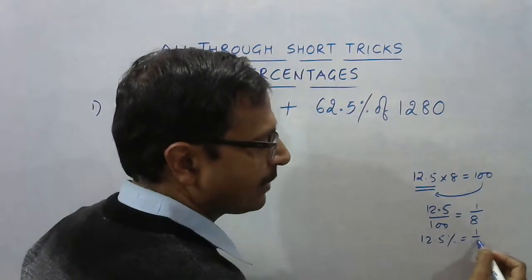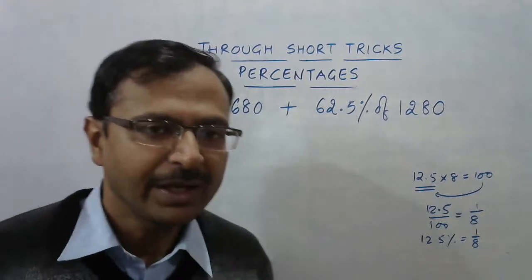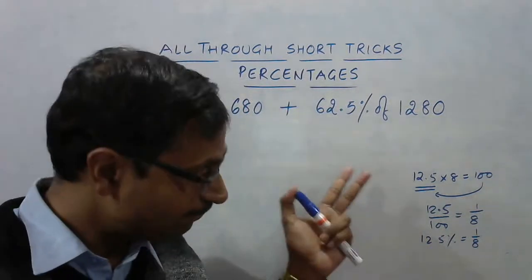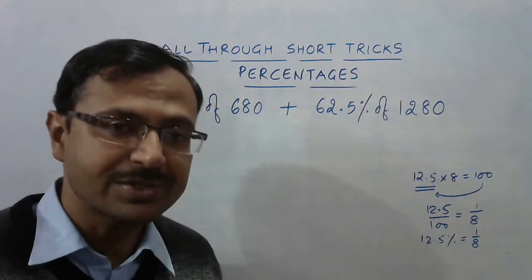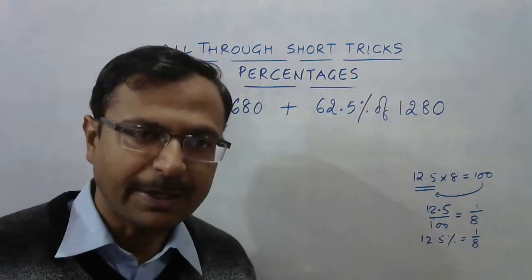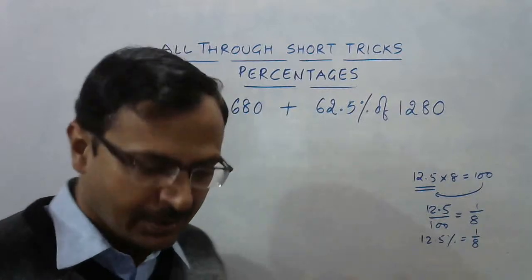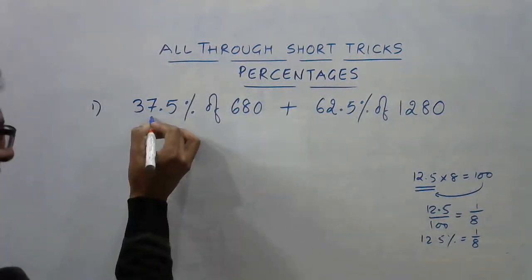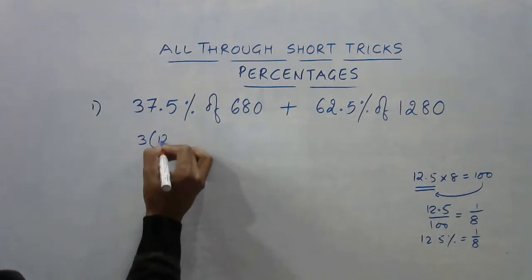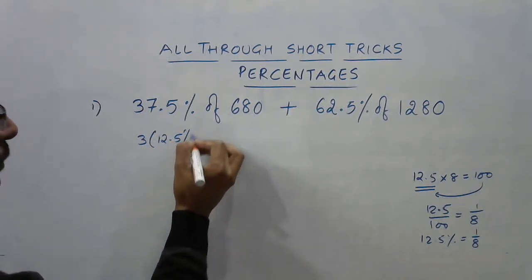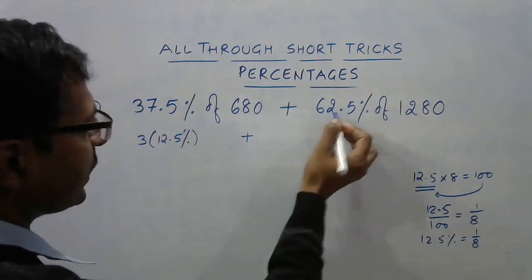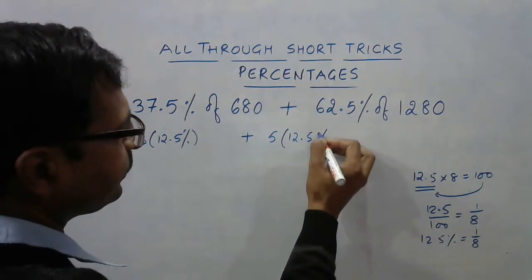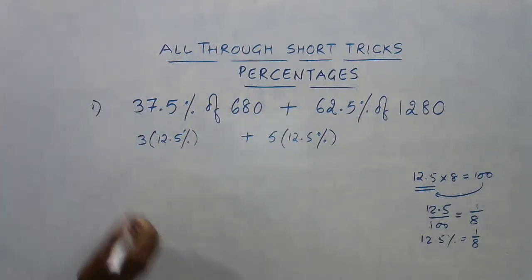A conversion of a percentage into its equivalent fraction helps us in finding the answer of around 60 to 70% of questions of percentages just by looking at the numbers or in a single line. So this is what is happening here. 37.5% you need to consider as 3 times 12.5%. Now this is the important step here. And then this one is 5 times 12.5%.